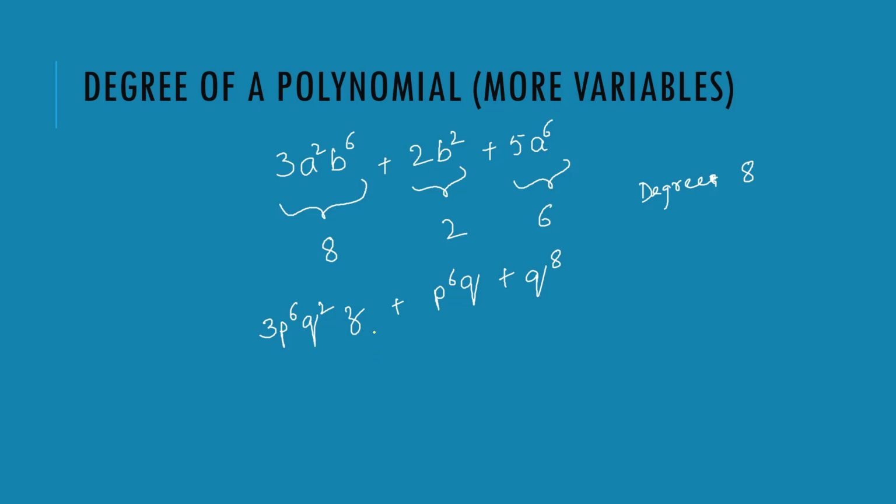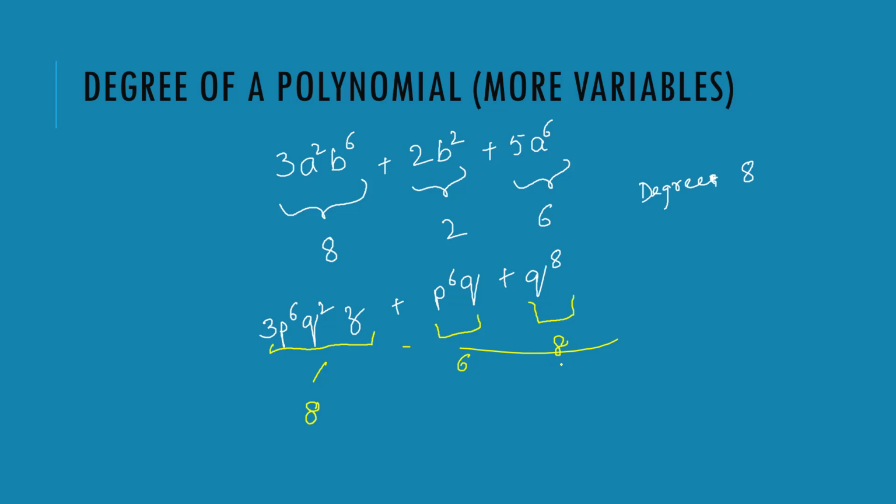This one is 6 plus 2, which is 8. Now here I have got 6 and here I have got 8. So there are two 8s, so the degree will be 8. No? Why won't it be?